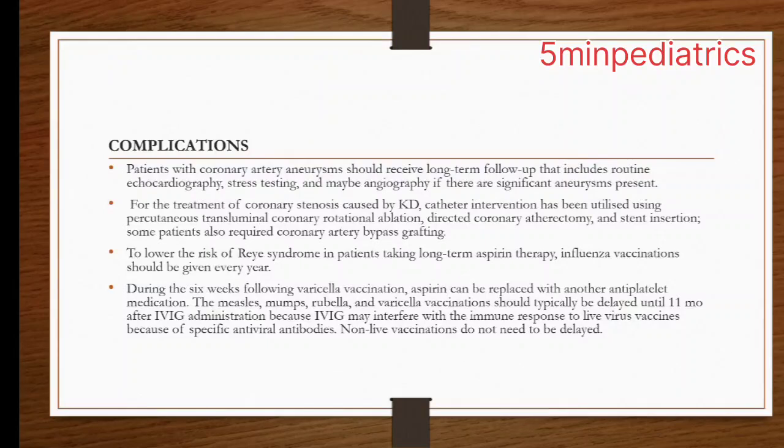Regarding complications, the patient with coronary aneurysm should receive long-term follow-up that includes routine echocardiography, stress testing, and maybe angiography if significant aneurysm is present. For the treatment of coronary stenosis caused by Kawasaki disease, cardiac catheterization has been utilized along with directional coronary atherectomy and stent insertion, and some patients may require CABG.